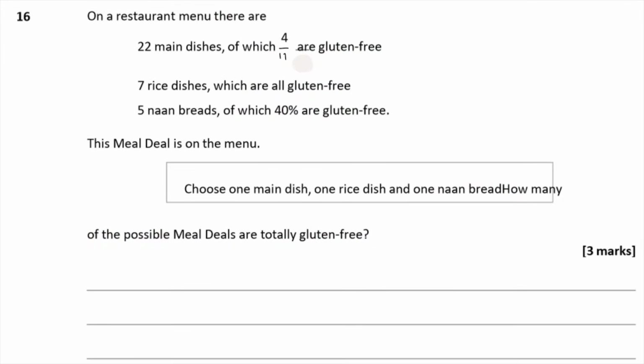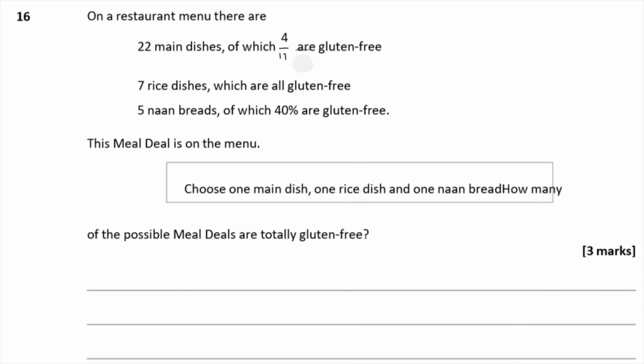Question 16. On a restaurant menu there are 22 dishes, of which 4/11 are gluten-free, 7 rice dishes which are all gluten-free, and 5 naan breads, of which 40% are gluten-free. This meal deal is on the menu. Choose one main dish, one rice dish, and one naan bread. How many of the possible meal deals are totally gluten-free?